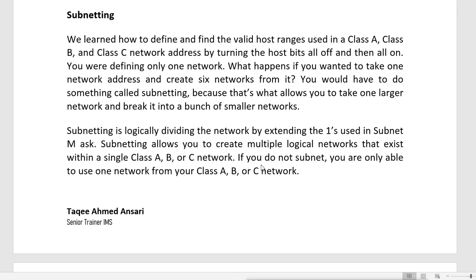Subnetting means, very simply, we convert a single network into multiple different subnets. We get a class A, B or C network and convert it into multiple sub networks so that we can easily do management and troubleshooting.